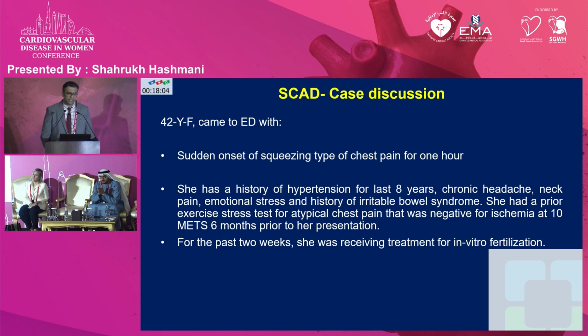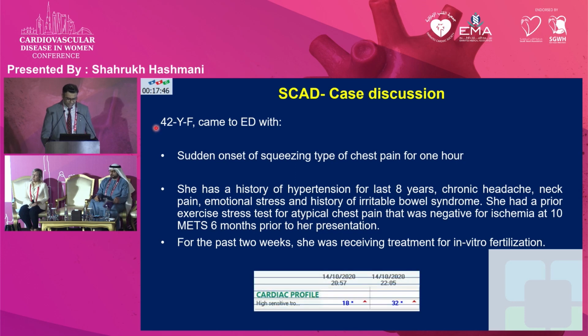Prior to her presentation, she had an exercise stress test 6 months earlier that was negative for any evidence of ischemia at 10 METs. For the past 2 weeks, she was receiving treatment for in vitro fertilization. She has one daughter, 8 years of age, and she was trying to conceive through IVF.